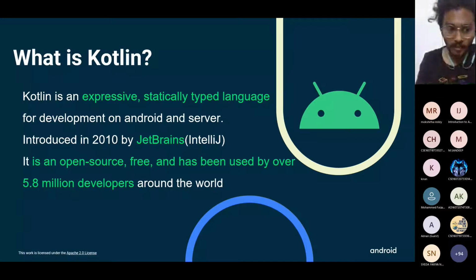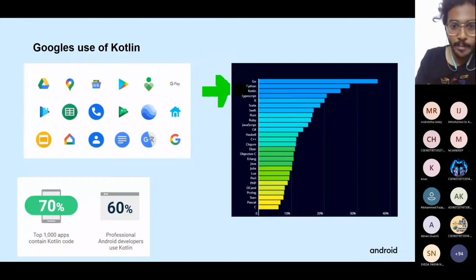After some time, they started developing apps using Android Studio. After IntelliJ IDE, they started using Android Studio, which was developed by Google with the help of JetBrains. This language was introduced by JetBrains. It is open source, free, and used by over 5.8 million developers around the world. So this is a widely loved programming language.